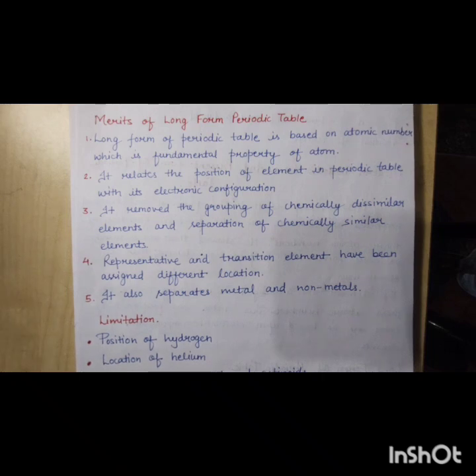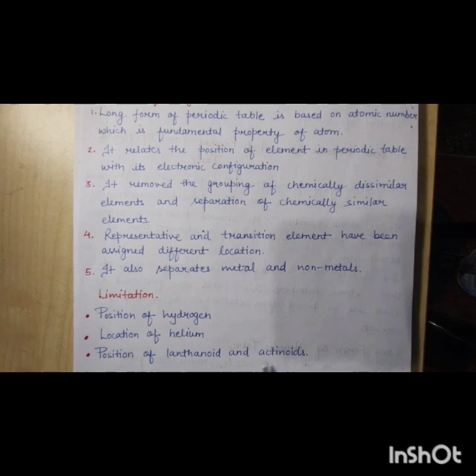Now again there are certain limitations. The position of hydrogen is not certain, and the location of helium is also not certain, although it is placed with the noble gas configuration. And lastly, the positions of lanthanides and actinides are not sure, as they are placed below the periodic table. So these are the limitations of the long form of the periodic table.